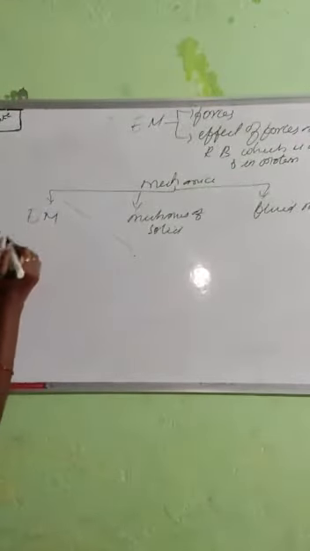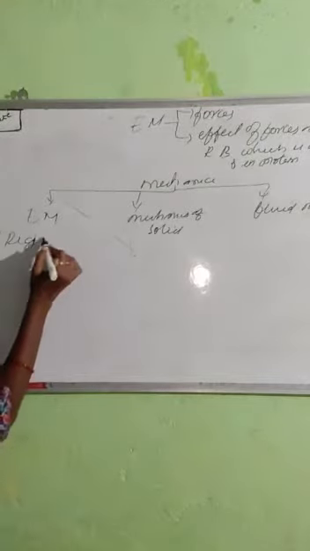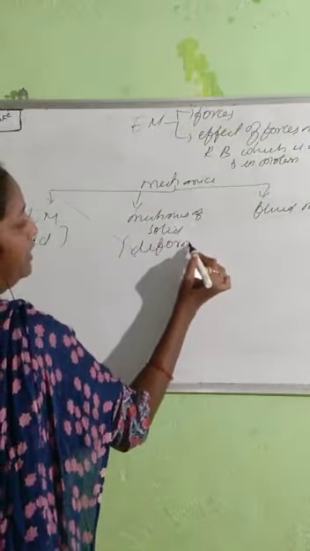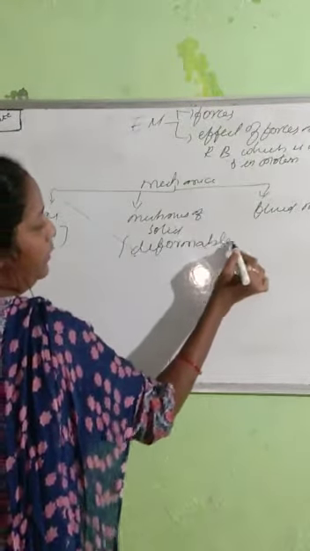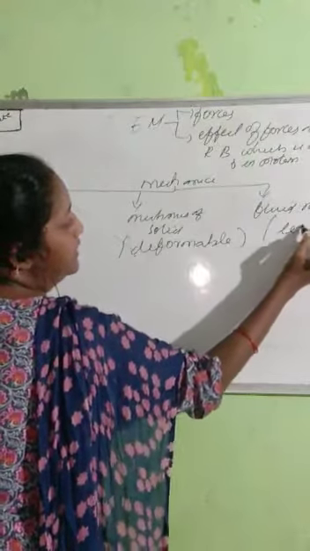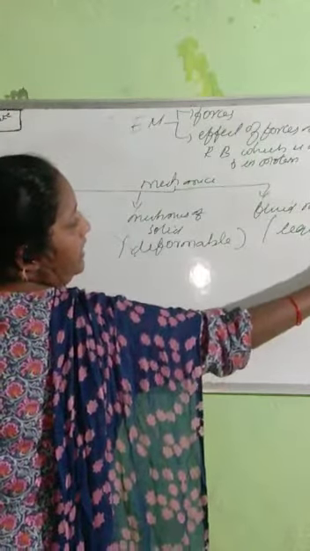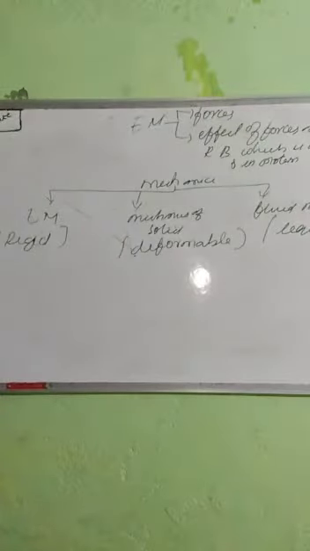In engineering mechanics, we use rigid bodies. In mechanics of solids, we use deformable bodies. In fluid mechanics, we use liquids or gases. Okay, so what is a rigid body? In engineering mechanics, we use rigid bodies.